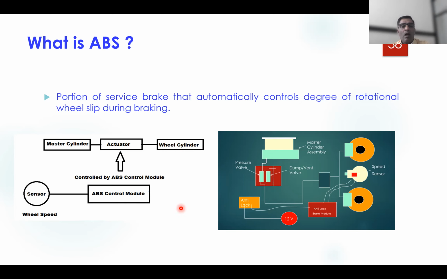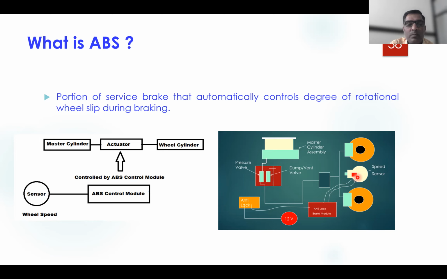So how to sense the speed before wheel locking? For that, there is a sensor provided. This is the speed sensor. You can see in the figure on the right such a speed sensor, and it is part of the anti-lock brake module. Here you can see a red box. This anti-lock brake module is connected with this speed sensor.